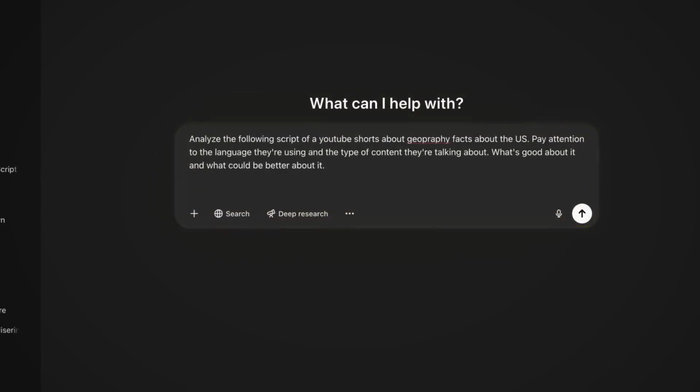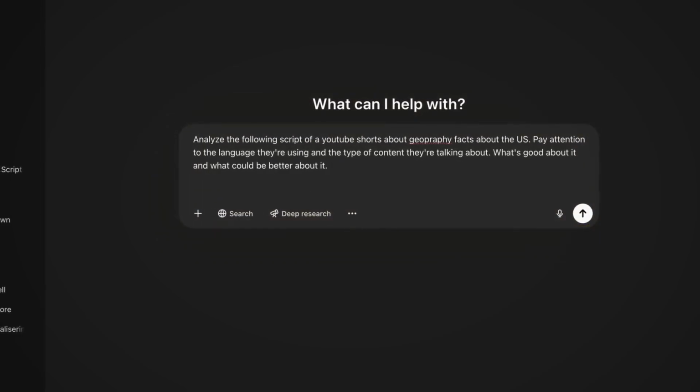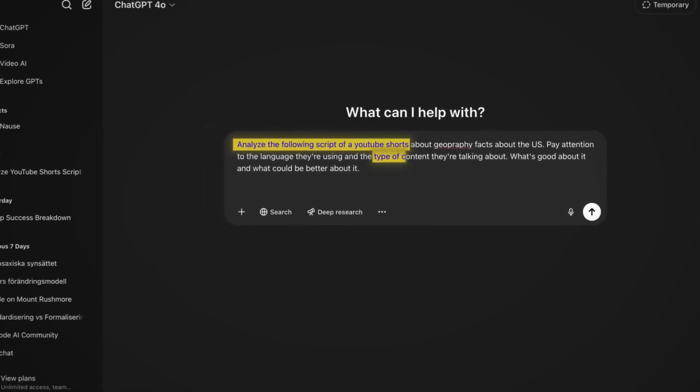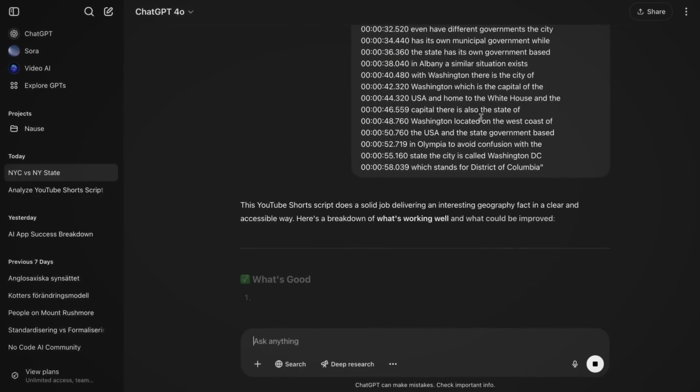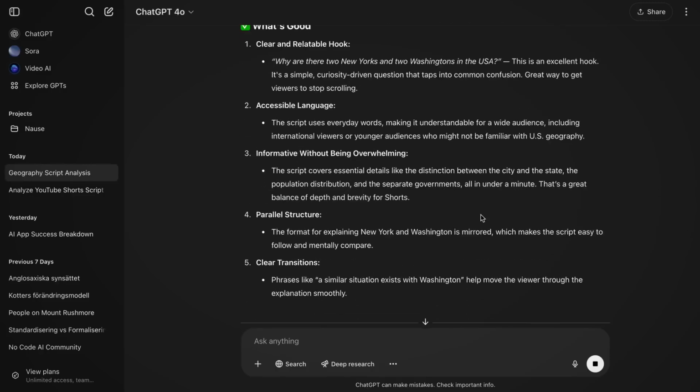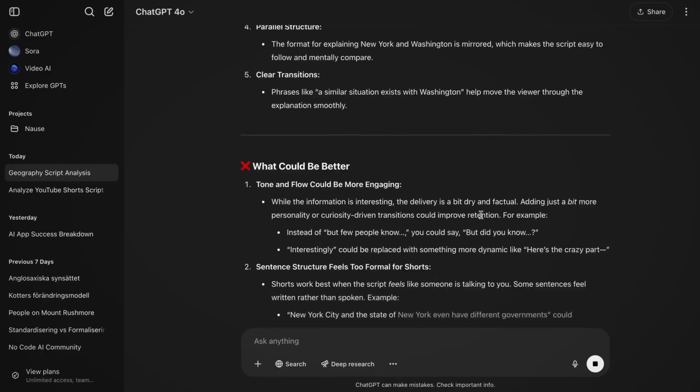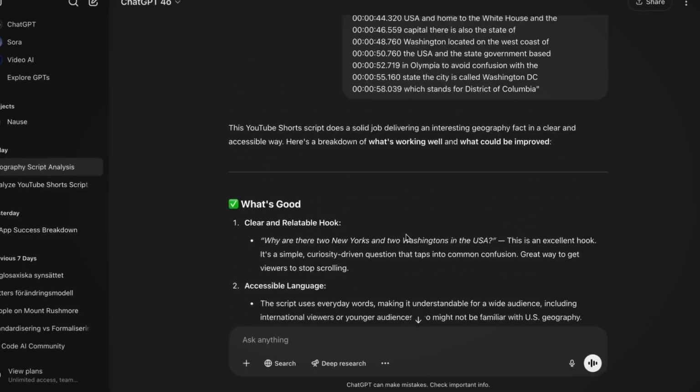inside the step-by-step document. And this prompt is going to make ChatGPT analyze the video's niche, type of topic, and script writing. And as you can see, it gives a full description of what's good about it and what could have been done better. So now that we've fed GPT with all the data it needs, ask it to give you a topic by entering the following prompt.